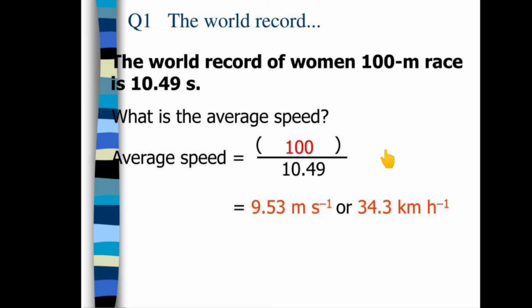Let us take an example here. It is an example of a world record. The world record for the women's 100-meter race is 10.49 seconds. And what is the average speed? Here the average speed will be 100 upon 10.49. It will be 9.53 meters per second, that is 34.3 kilometers per hour. That will be the average speed.